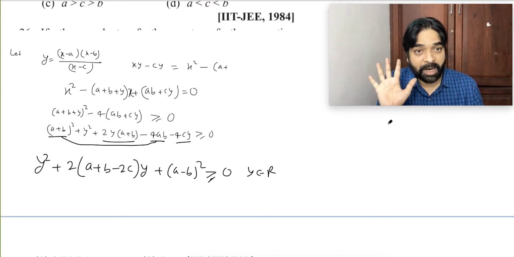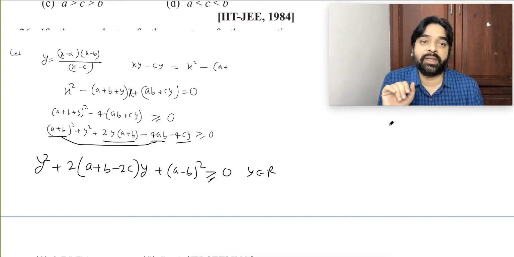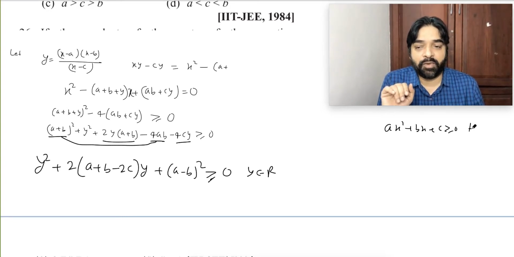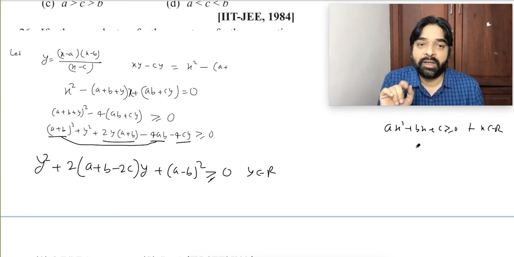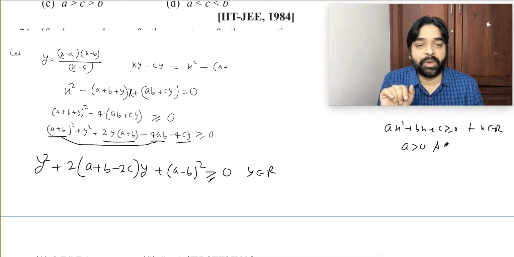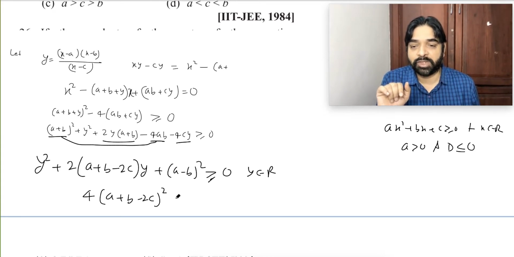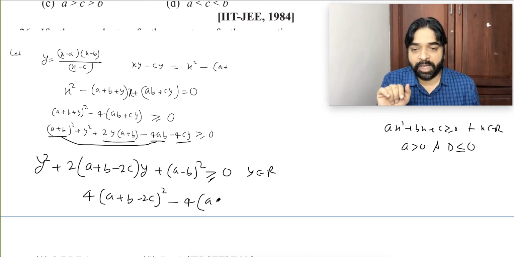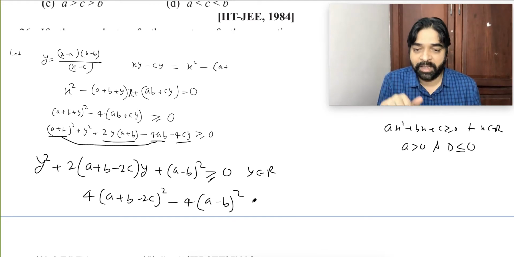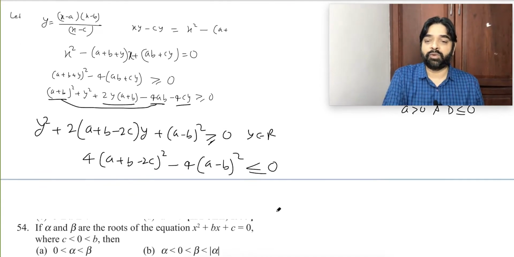Five points, remember all of you. Ax square plus bx plus c greater than or equal to 0 for x belongs to real. What I told you: a greater than 0 and D less than or equal to 0. Here a is already greater than 0, so D should be less than or equal to 0. That means 4(a plus b minus 2c) whole square minus 4(a minus b) whole square must be less than or equal to 0.